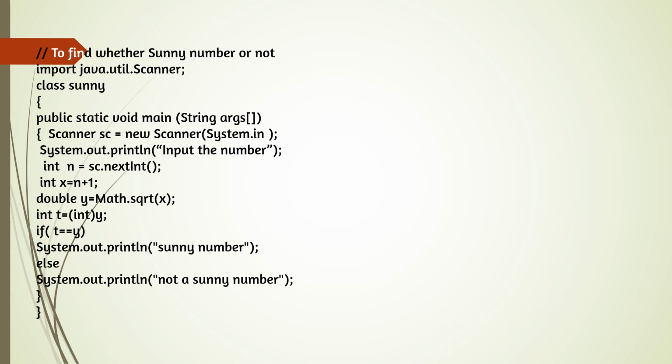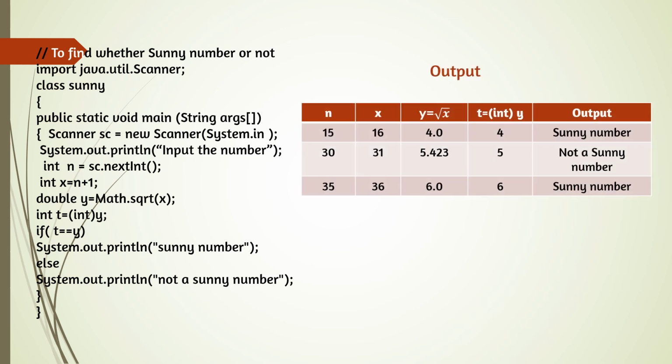And now give the message. We have to accept a number for checking whether the number is a Sunny number or not. So first step, accept the number. Give the message, input a number. int n. Here we can see 2-3 examples. First example is 15. int n = sc.nextInt(). So whatever number we are accepting will be stored in n. So first example 15, and int x = n + 1. Here x is equal to 15 plus 1, that is 16.